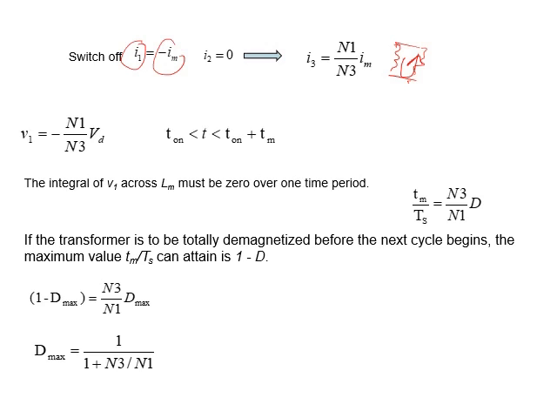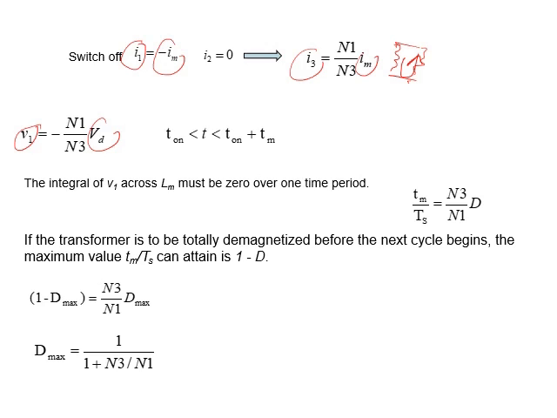And no current will flow in I2. And I3 will be N1 over N3 times I magnetizing, because it is transferred to the third winding, and the third winding is conducting because the diode is on. Okay, and then we can write V1 to be minus N1 over N3 times Vd, because it rotates in the opposite direction.